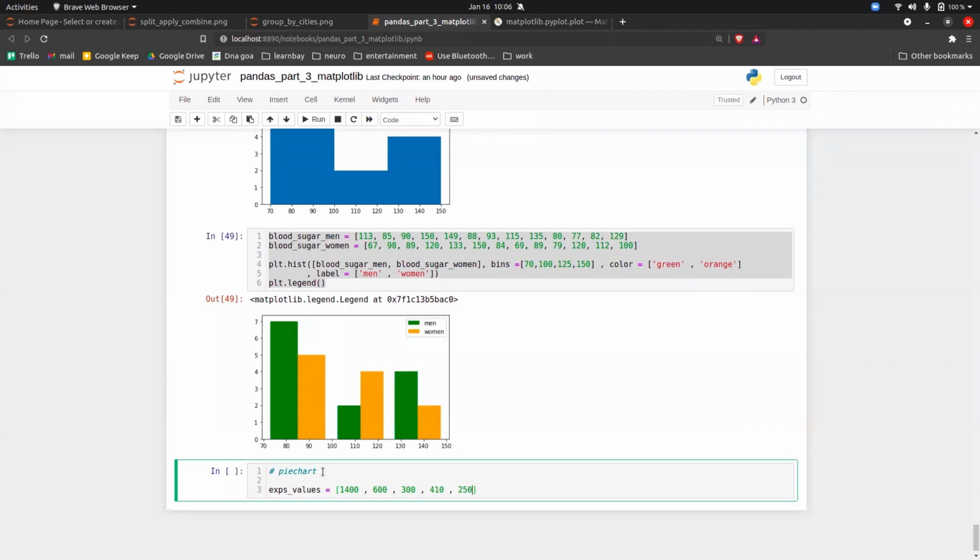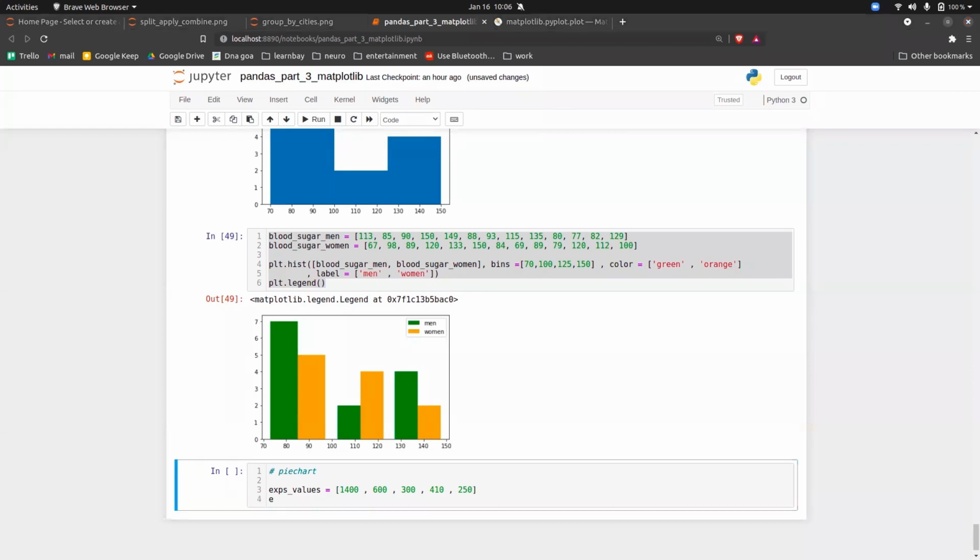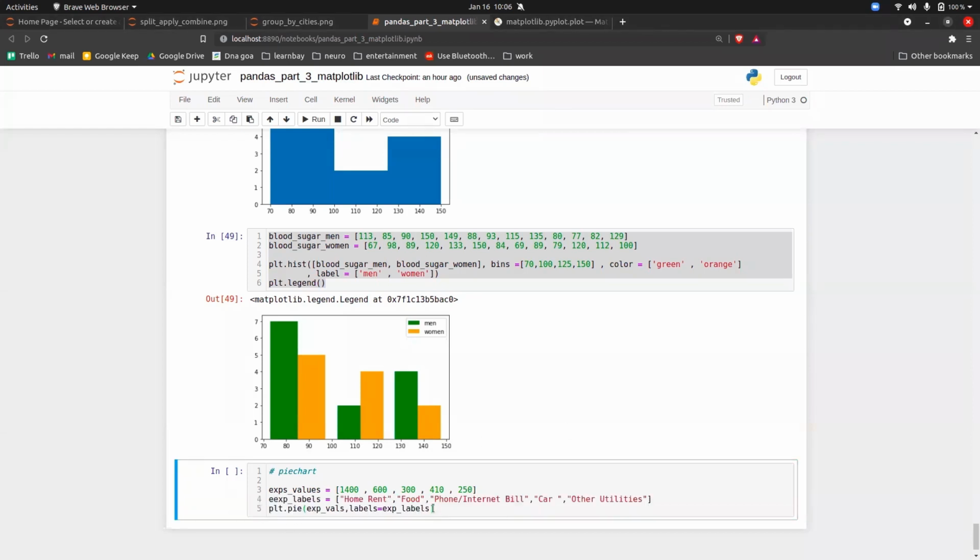These are the different things you have to give, along with the value. So let me copy and paste the values. For home rent there was 1400, food 600, phone bill 300, car 410, and other utilities 250.